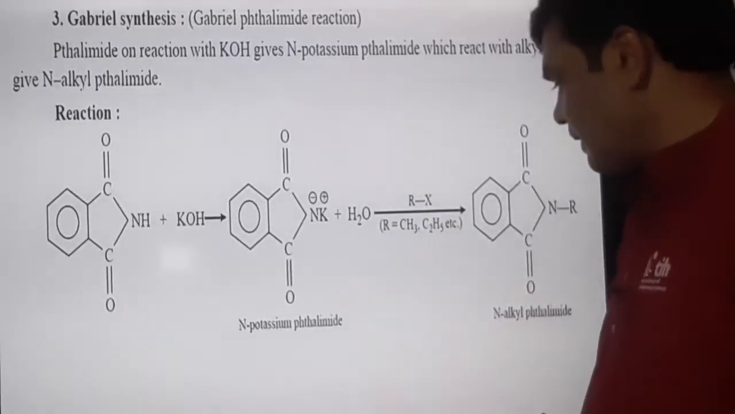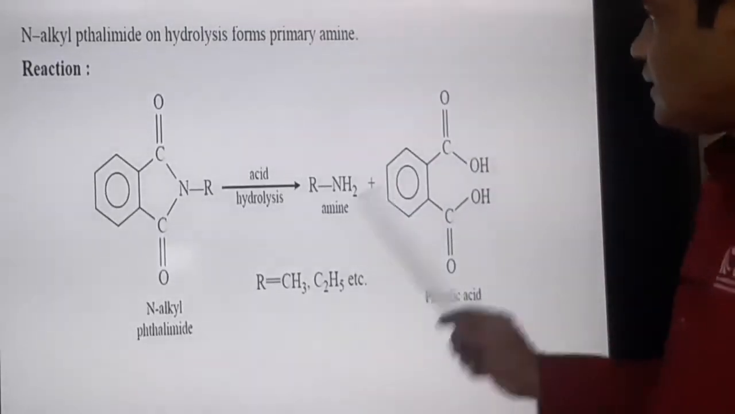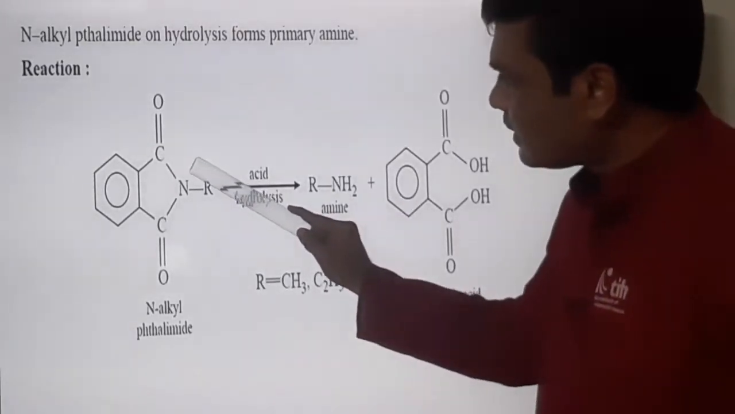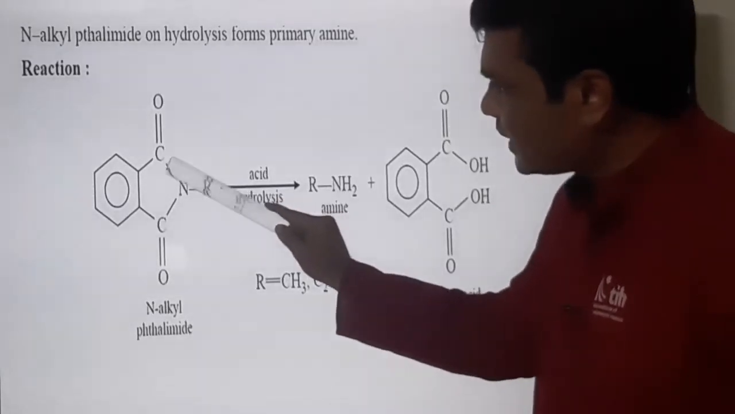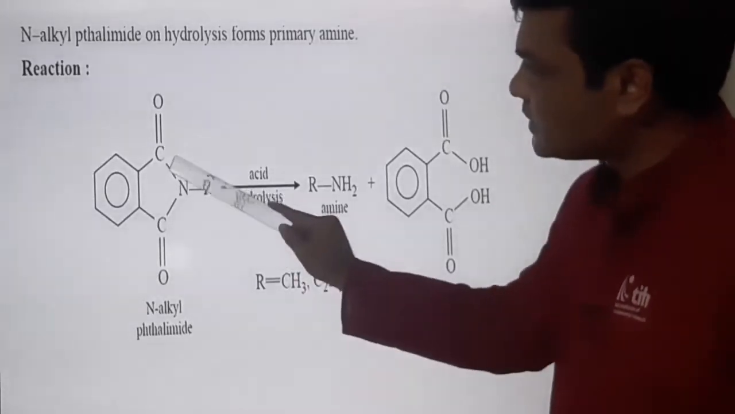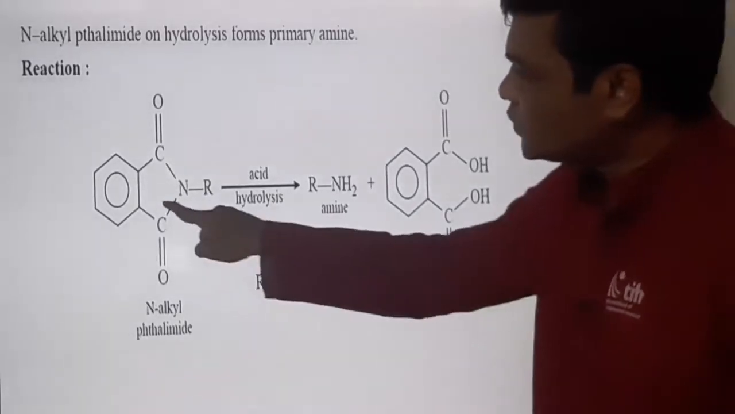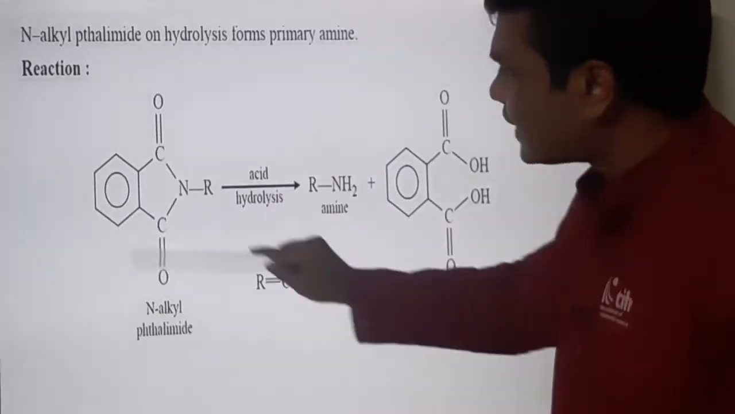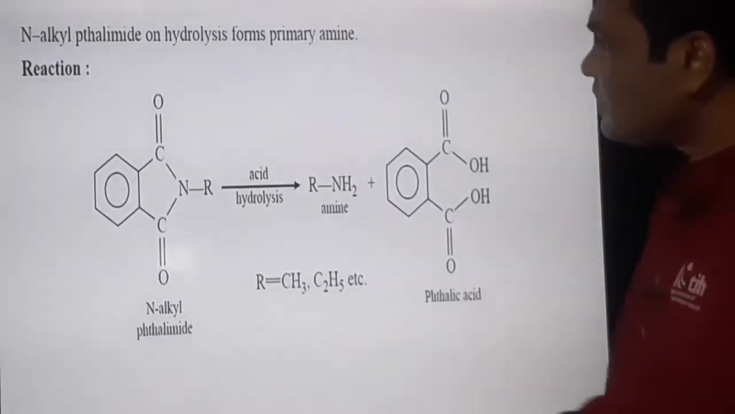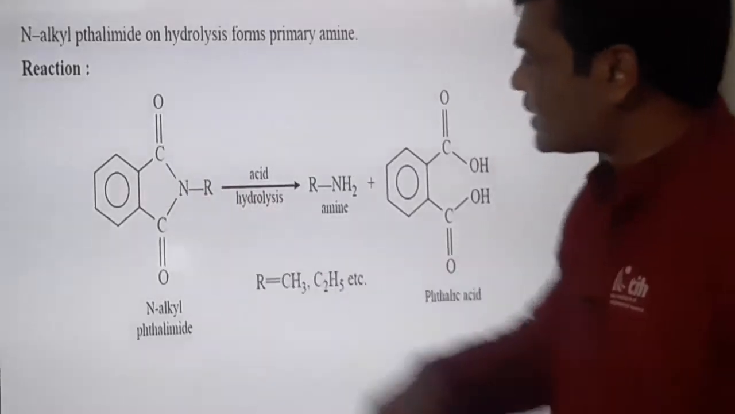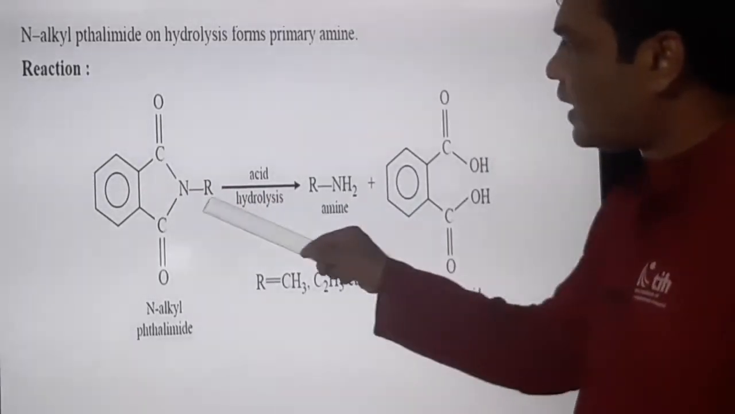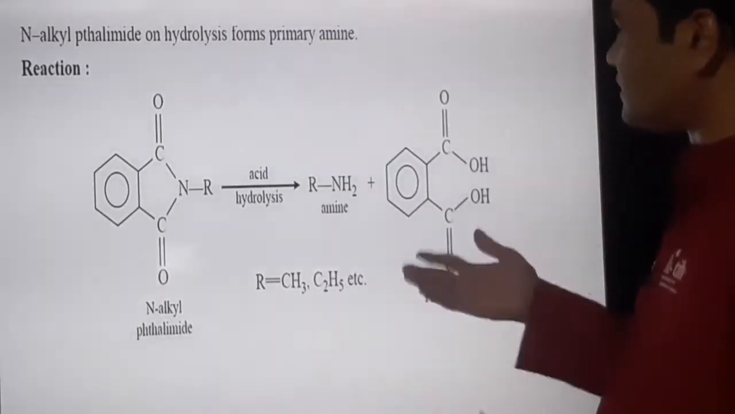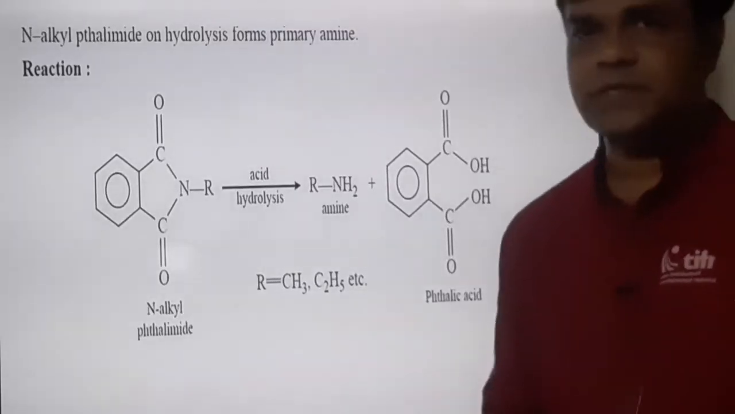This is step 1. In the next step, on acid hydrolysis, bond cleavage takes place. These two carbon-nitrogen bonds are cleaved, and this moiety is converted into phthalic acid, which is a byproduct, and this is converted to amine, RNH2, where R may be any alkyl group like methyl, ethyl, etc. In this way, we can get different types of amines.